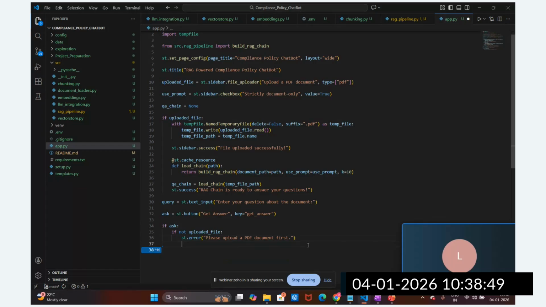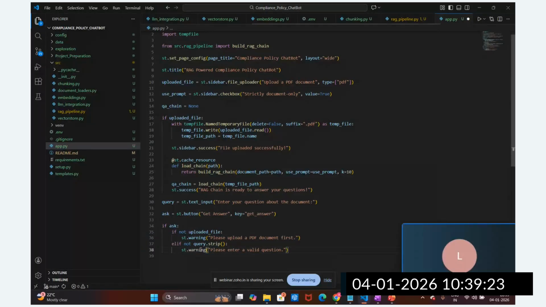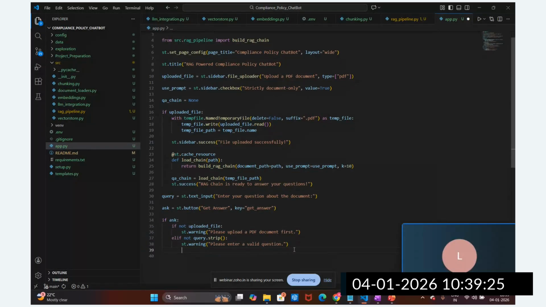There is another criterion we can mention here, elif: if the query is not there, then we are going to mention this: please enter a valid question. Before asking this question, we have to provide these error messages. If the uploaded file is not there, we give the message to upload the file first, and if the query is not there, we mention that. Instead of error, I'm going to mention a warning here, warning will be best. Here also, I'm going to provide the warning to the user.